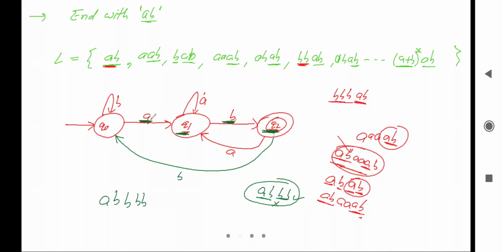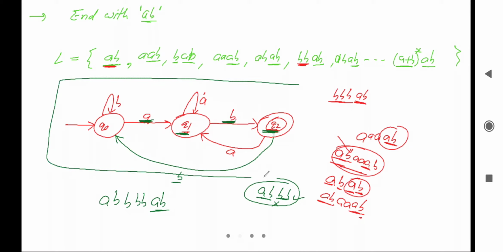After that it will read a, and it will read b and go to the final state. Finally it is ending with ab, so this is the valid transition for b, right? And finally we can say this is the valid DFA also. So finally this will be the valid DFA, and the minimal DFA, which will accept all the strings that belong to the language.